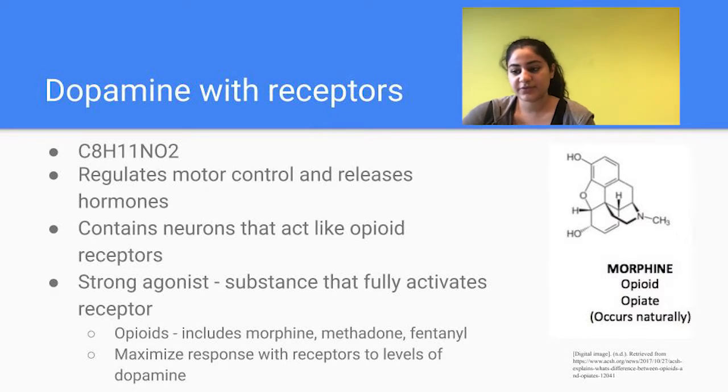How dopamine works with receptors is through the concept of agonists. Strong agonists are substances that fully activate the receptor that they bind to. For opioids, this includes morphine, methadone, and fentanyl. Strong agonists maximize response with receptors to increase pain relief and levels of dopamine. This leads to addiction because of the rise of dopamine, so an increase of happiness and the feeling of euphoria, so users want to continually take the drug and build up tolerance.